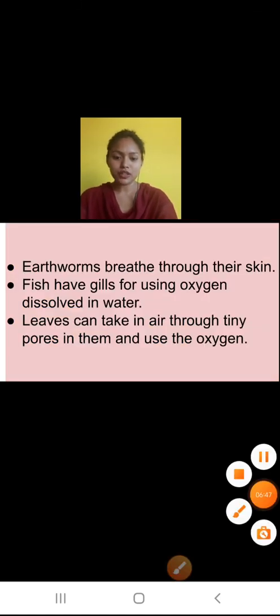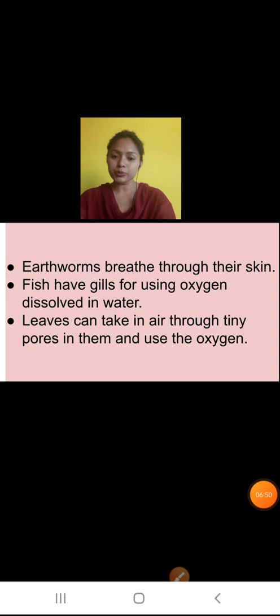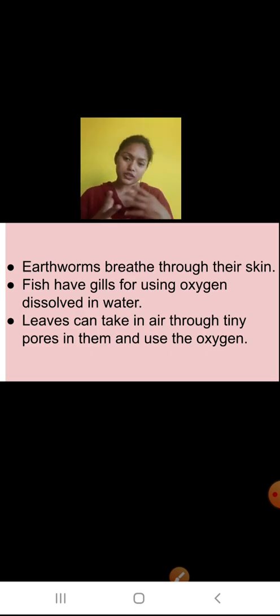Now let's come to this one. Earthworms breathe through their skin. Fishes have gills, and from there they take dissolved oxygen in the water. As you all know, oxygen is dissolved in water, and these fishes take oxygen from the water through their gills. Leaves can take in air through the tiny pores in them and use the oxygen. In plants, how do they take oxygen? They take oxygen from their leaves. In the leaves, small pores are there. Through those pores, oxygen comes in.